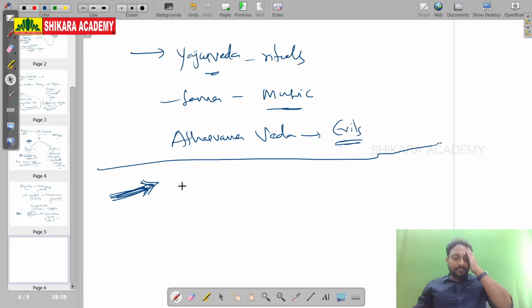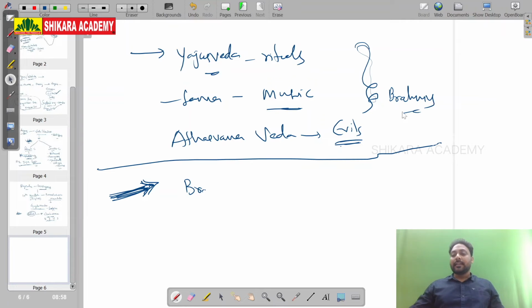After this, the Brahmanas. When I say this is the Shruti literature, nobody is allowed to study it except Brahmins. And the Brahmanas, Aranyakas, and Smriti literature, anyone can study. Even Shudras are allowed to study the Brahmanas, Aranyakas, and Upanishads.